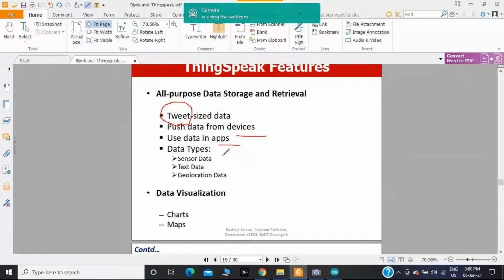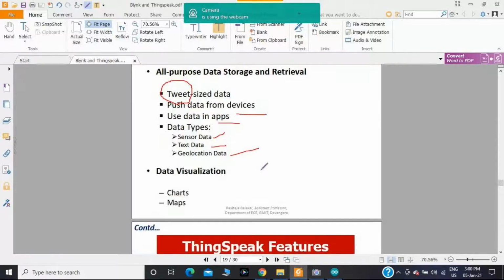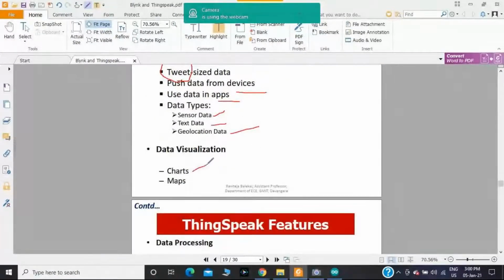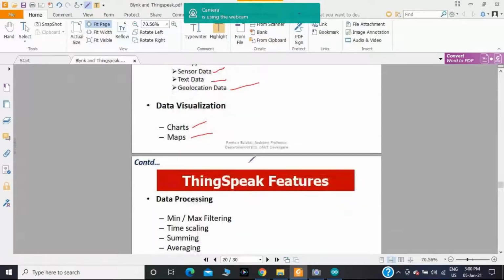The data types include sensor data, text data, and geolocation data, and you can visualize them with charts or maps.